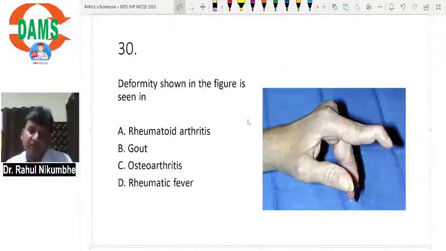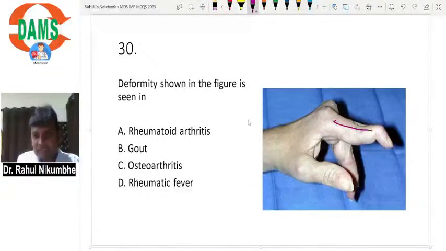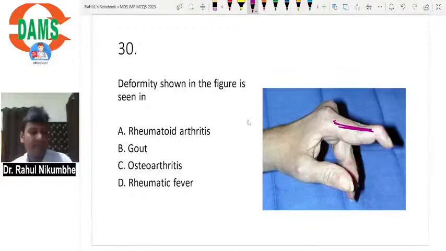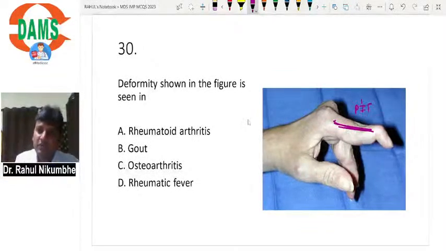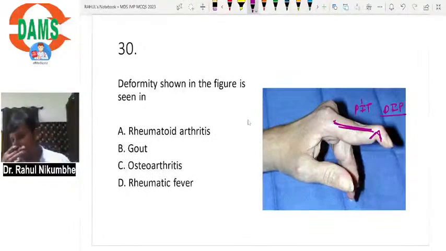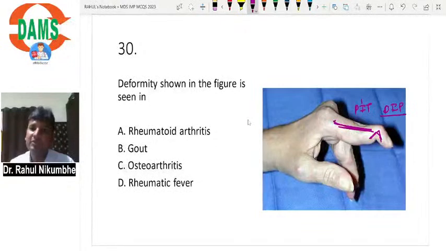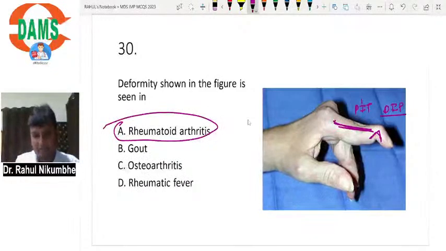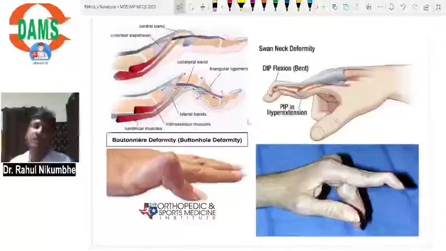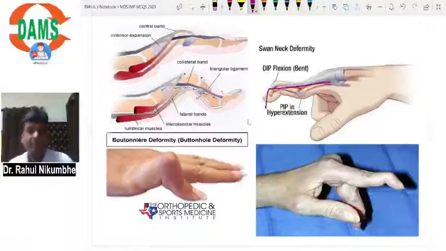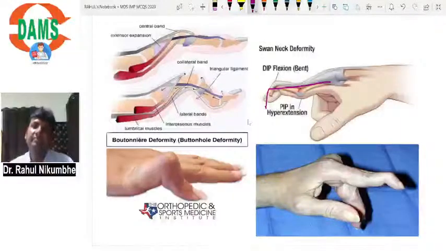The deformity shown in the figure is a very characteristic deformity. The patient is having hyperextension of the proximal interphalangeal joint and flexion at the distal interphalangeal joint. This deformity is called swan neck deformity. It is the characteristic feature of rheumatoid arthritis. See this. Okay, swan neck deformity, flexion of DIP, extension at PIP.